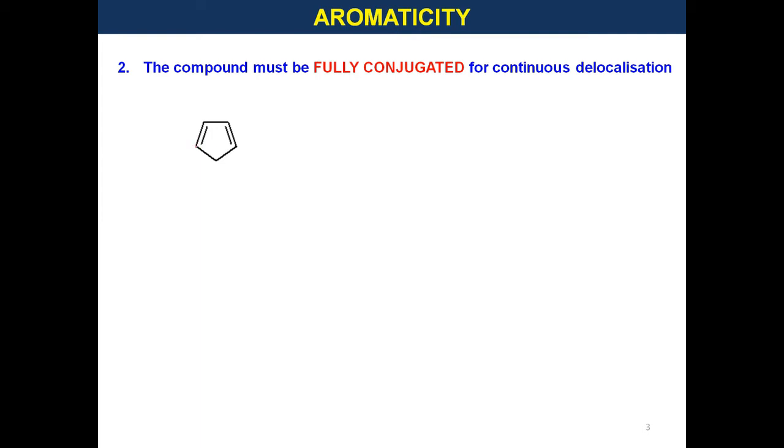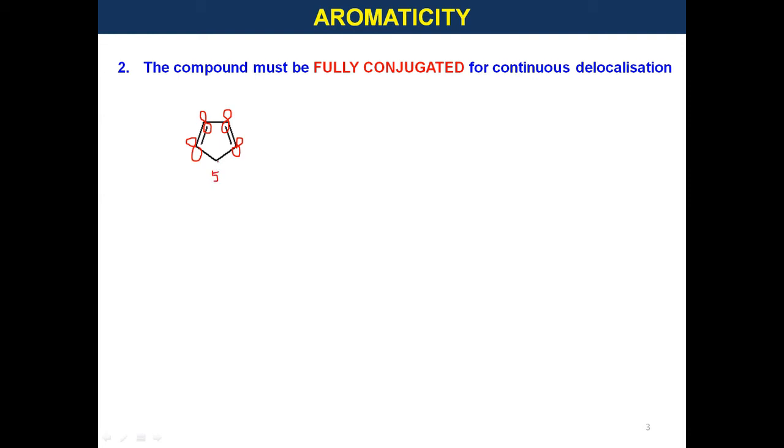See here, for example. I have taken cyclopentadiene as the example. Here we have 2p orbitals available for delocalization in carbon number 1, 2, 3 and 4.